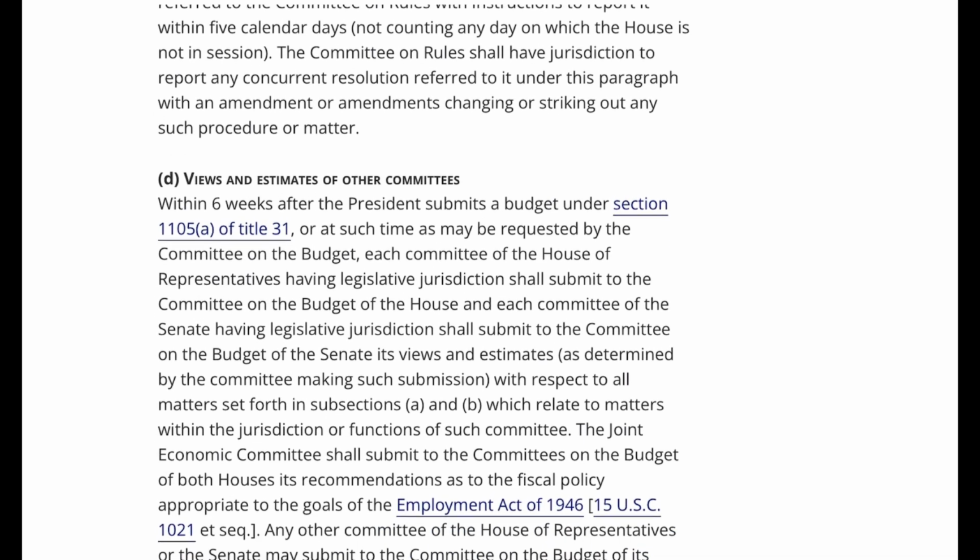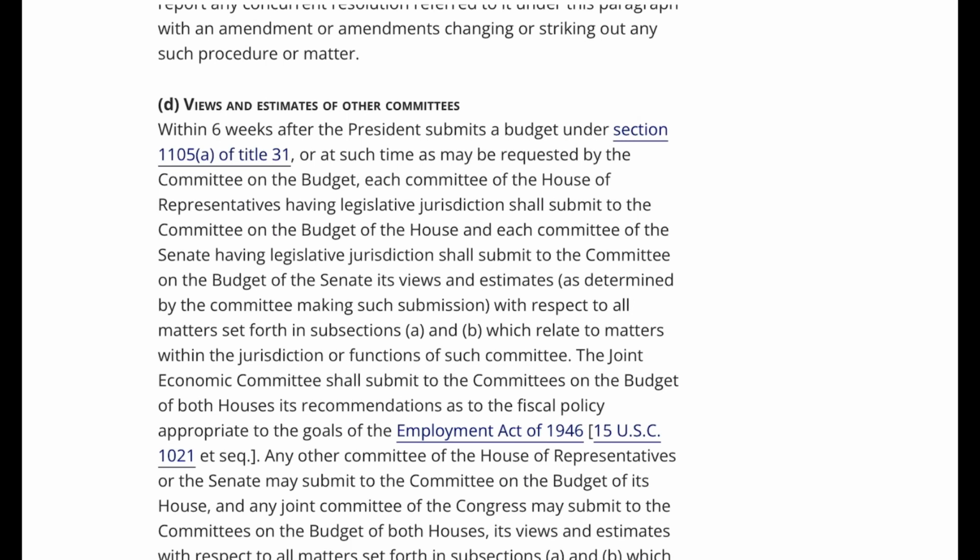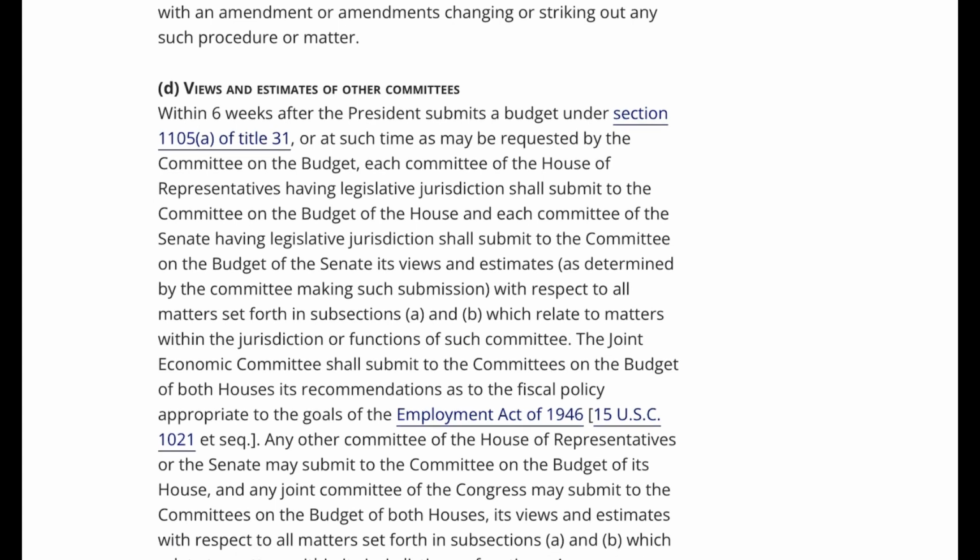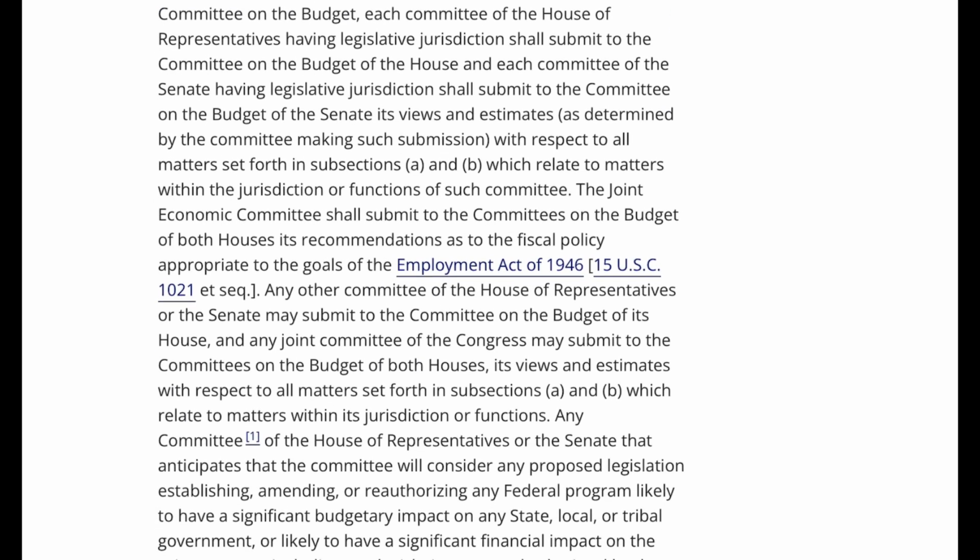D. Views and estimates of other committees. Within 6 weeks after the President submits a budget under Section 1105A of Title 31, or at such time as may be requested by the Committee on the Budget, each committee of the House of Representatives having legislative jurisdiction shall submit to the Committee on the Budget of the House, and each committee of the Senate having legislative jurisdiction shall submit to the Committee on the Budget of the Senate its views and estimates, as determined by the committee making such submission, with respect to all matters set forth in subsections A and B which relate to matters within the jurisdiction or functions of such committee.